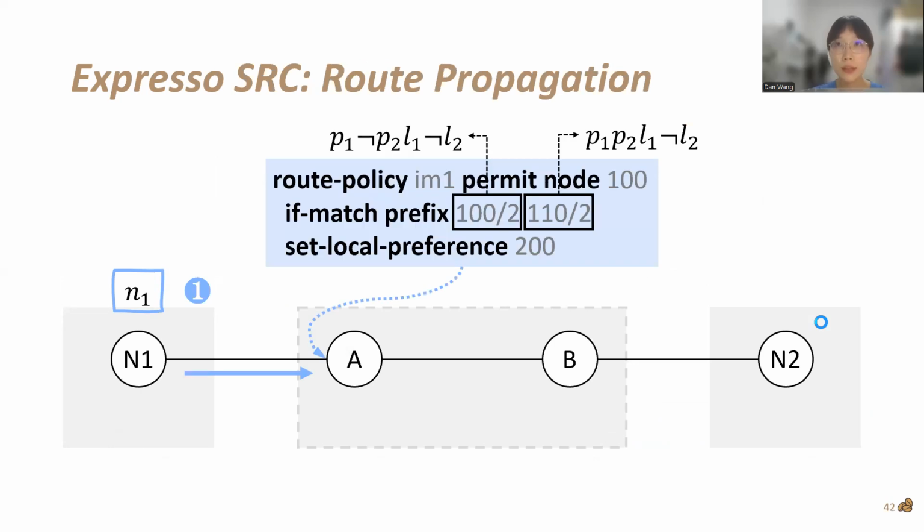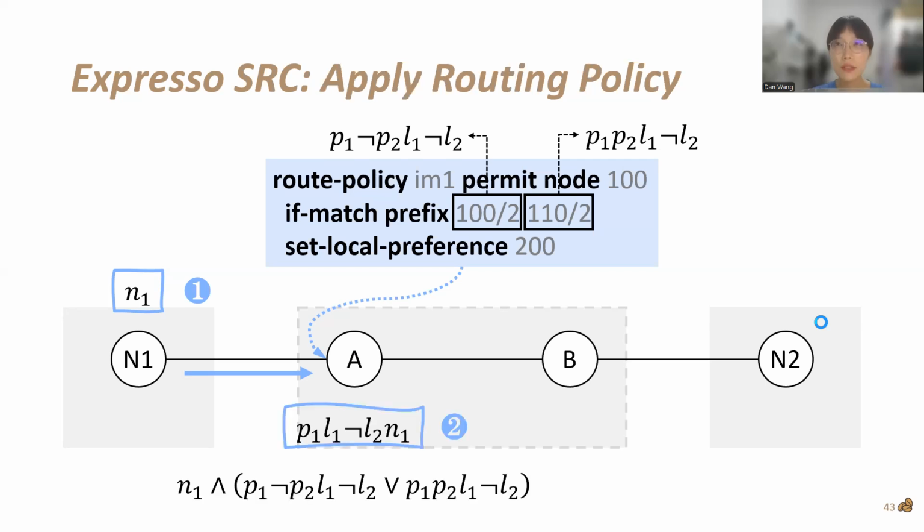Then the route propagates to router A, whose import policy only permits prefix 100/2 and 110/2. After going through router A's import policy, route 1 converts into route 2.